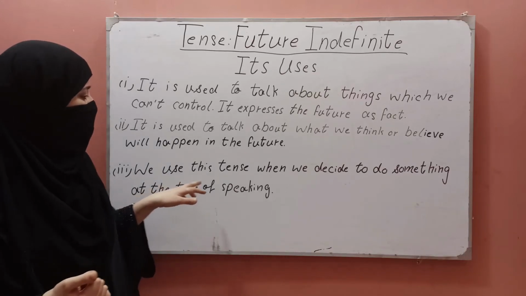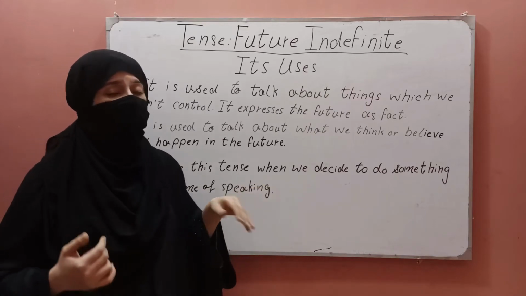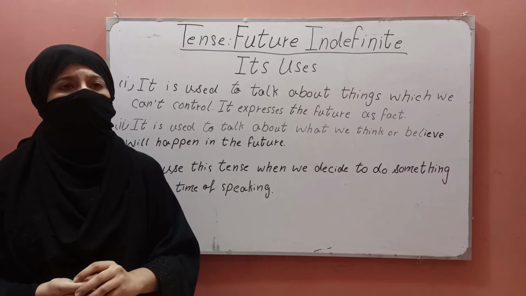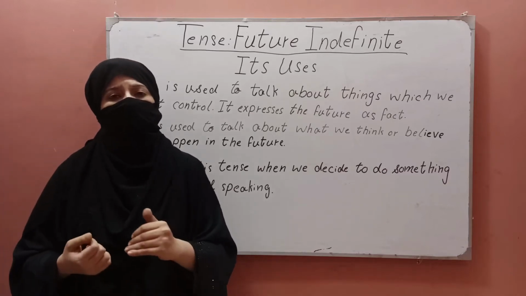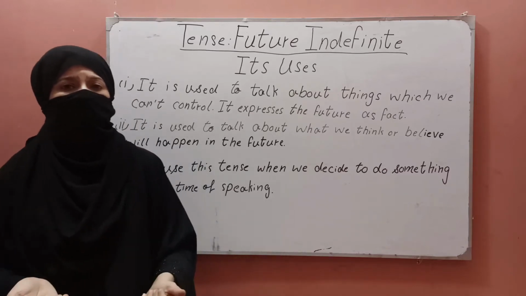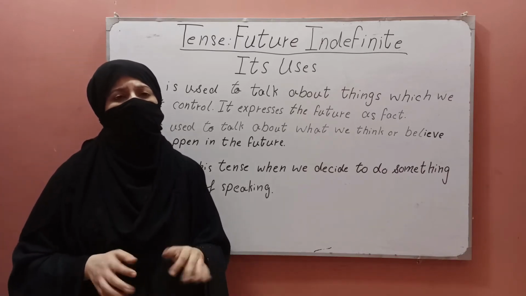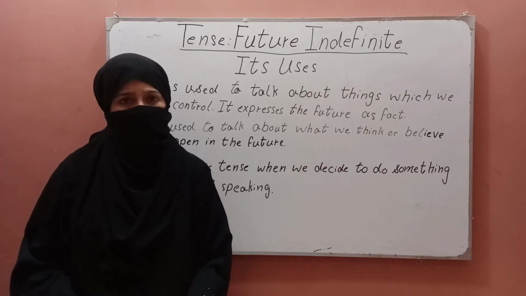Another use is that we use this tense when we decide to do something at the time of speaking. For example, it is raining, I will take my umbrella. Another example: Mr. Adnan is busy at the moment. All right, I will wait for him.